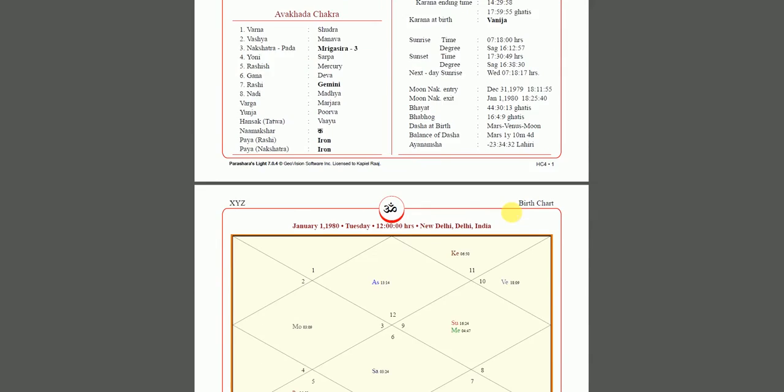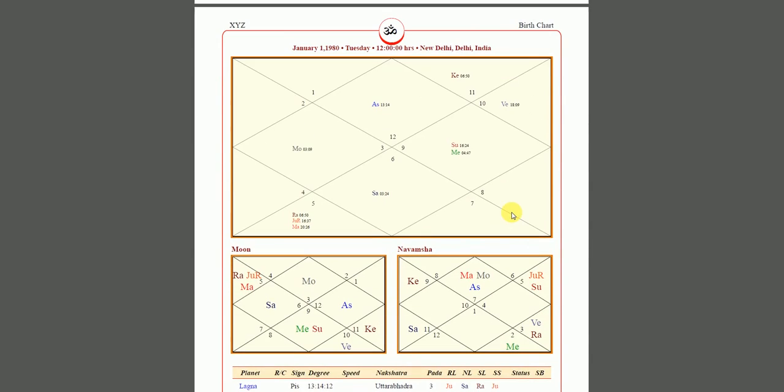And then you come to the second page. This is where your birth chart is. So you see this is your main birth chart. Now you must be thinking, what in the world am I looking at if you've never seen a Vedic birth chart before? You see these little boxes, this diamond square box, this triangular box, then the triangular, then the diamond. These are all the 12 houses. So if you count these boxes, 1, 2, 3, 4, 5, 6, 7, 8, 9, 10, 11, 12. These are 12 houses. Now you must be wondering, what is this? Well, this is your ascendant. See, it says here AS. That's your ascendant, your rising sign, your lagna.